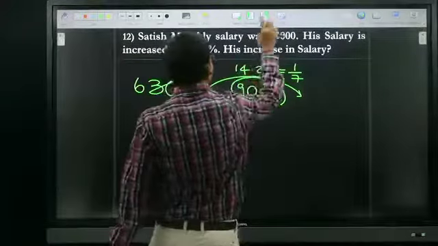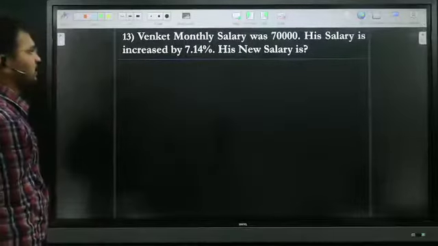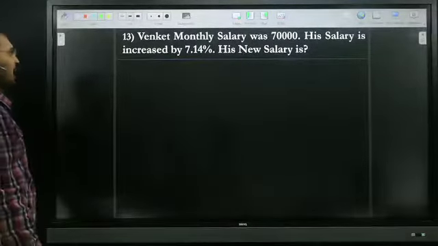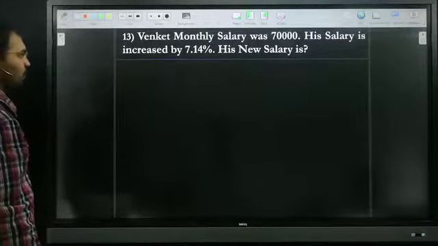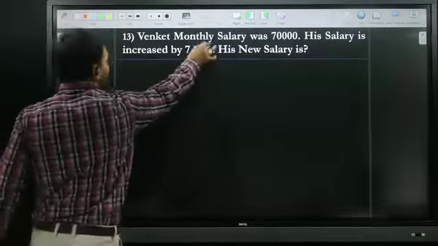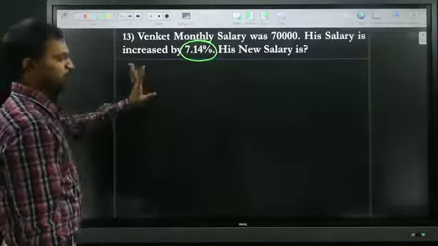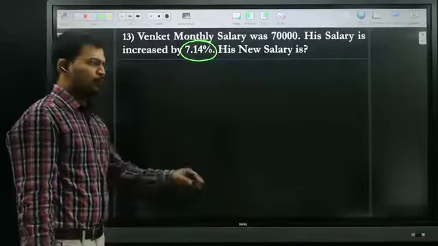If you observe the next question, Venkat's monthly salary was 70,000. His salary increased by 7.14 percentage. His new salary is dash. First of all, tell me what is 7.14 percentage? 7.14% is nothing but 1 by 14.